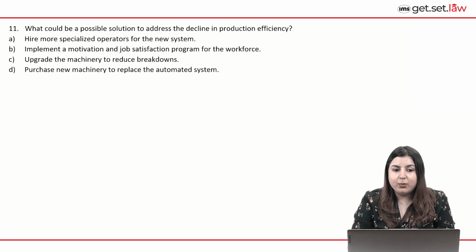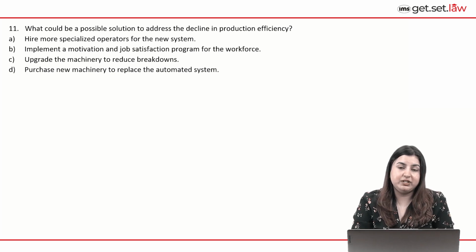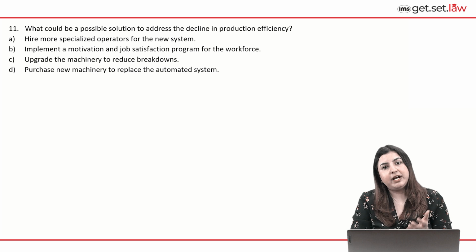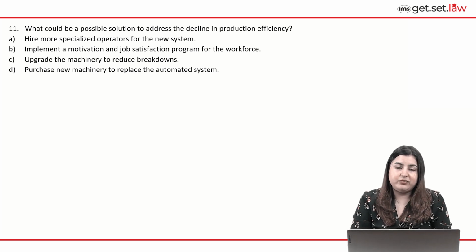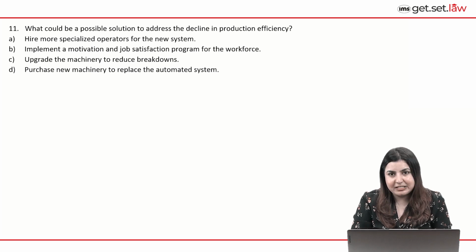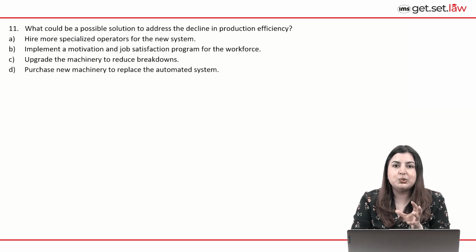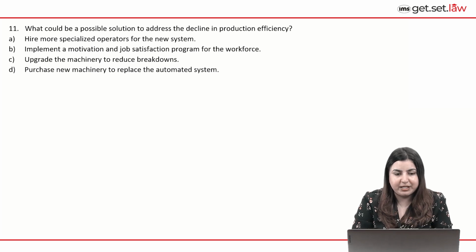Look at the 11th. What could be a possible solution to address the decline in production efficiency? Again, the decline is stemming from there not being enough workers or specialized operators to operate the machinery. And why do you think that is happening? Due to job dissatisfaction, and due to lack of motivation. So if we were to directly nip the problem in the bud, how about we conduct a program which just pacifies the workers and their concerns? So something along those lines our option should be.